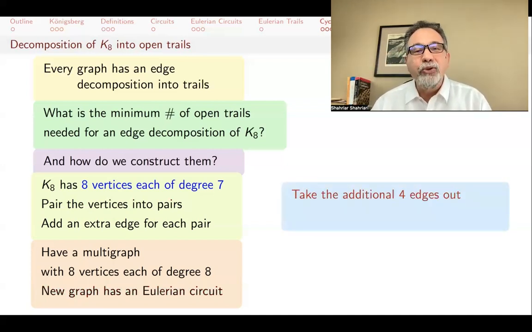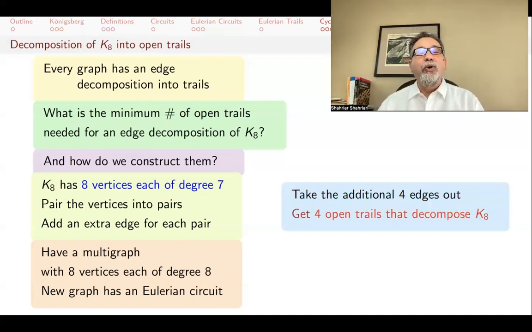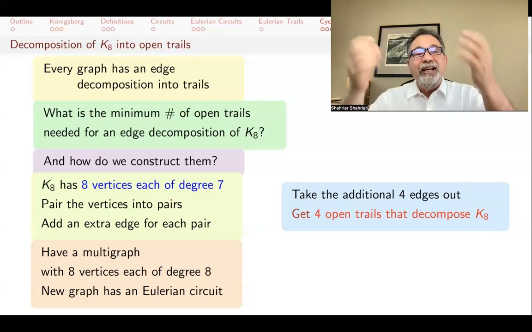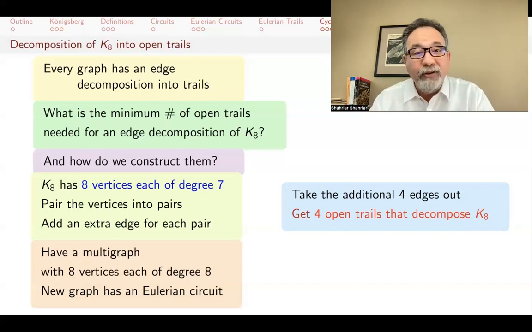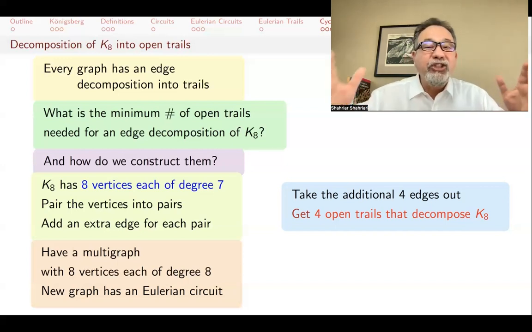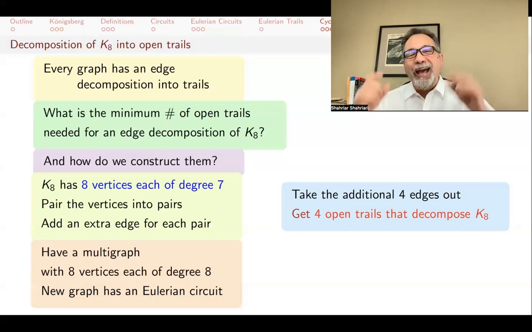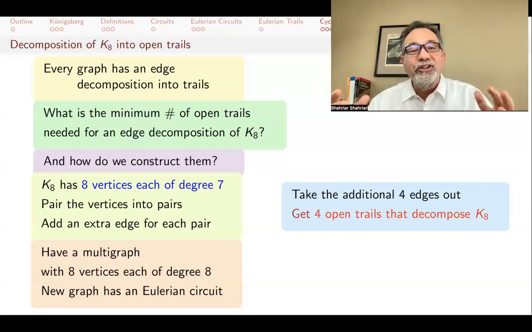Now, take those extra edges out. And what will happen to that Eulerian circuit? This Eulerian circuit will get cut at 4 places. If you cut a circuit in 4 places, you will get 4 pieces, and each of those will be an open trail. And they will cover all the edges of K8, because the only things that you took out of that Eulerian circuit were those extra 4 edges that you had put in. So by adding those 4 edges, you got an Eulerian circuit. By taking them out, you get 4 Eulerian trails.